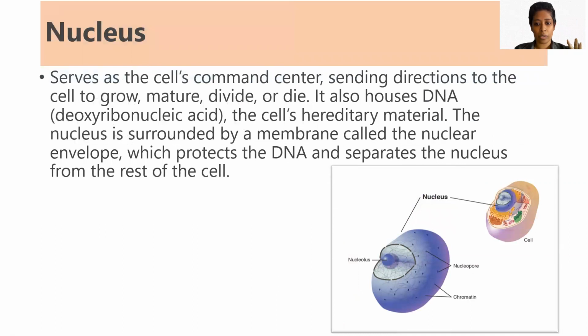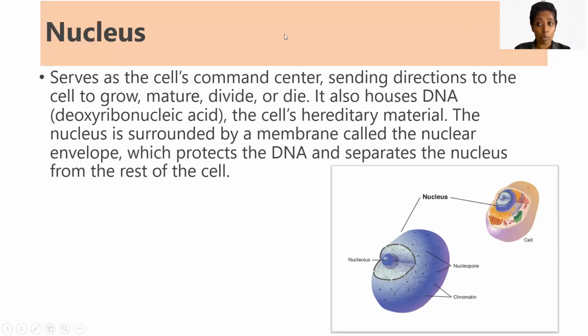The next one is the nucleus. The nucleus is found over here in the cell. This is the nucleolus, this is the nucleus. The nucleus is like a commanding authority inside the cell. It takes care of the whole cell. It makes sure that if the cell is growing or getting mature, it is going to divide by itself or die. Everything is commanded by the nucleus.